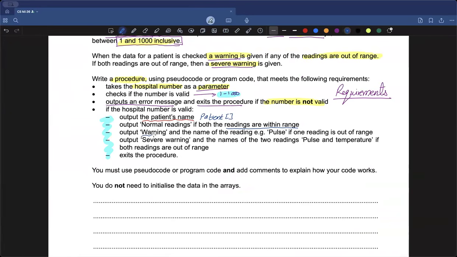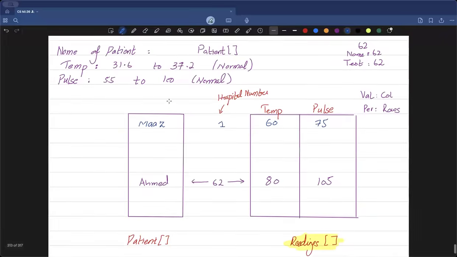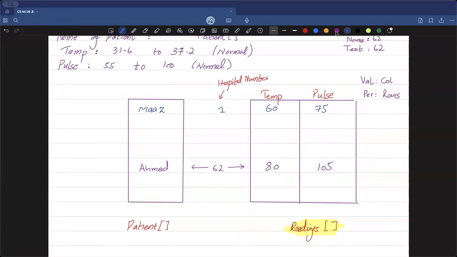Okay, perfectly fine. And now I also need to output severe warning and the names of the two readings, like pulse and temperature, if both readings are out of the range. For instance, let's say I have some other patient at hospital number 2, with the name of, let's say, Mariam, and Mariam has a temperature of something like 28 and at the same time her pulse rate is something like 50.